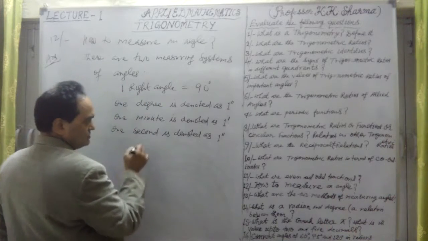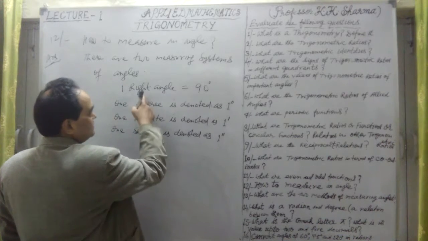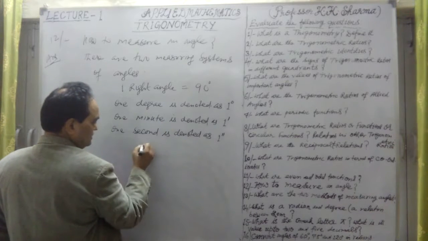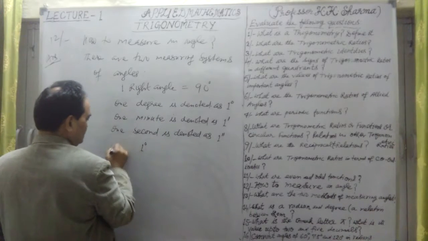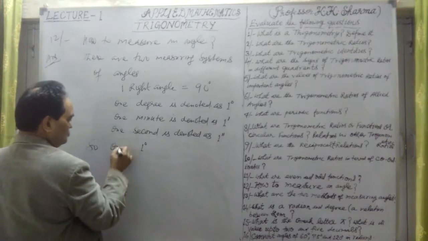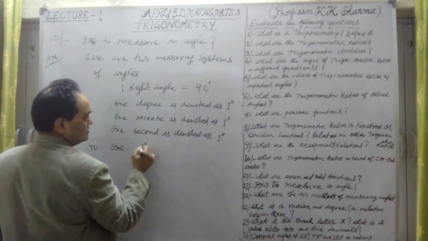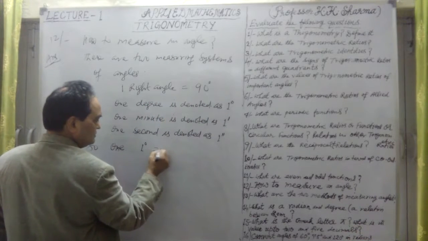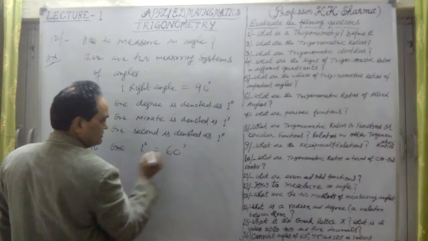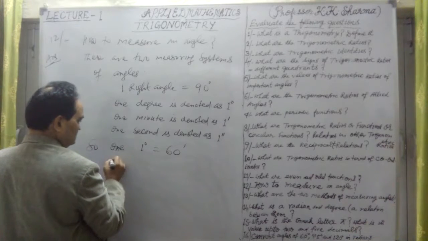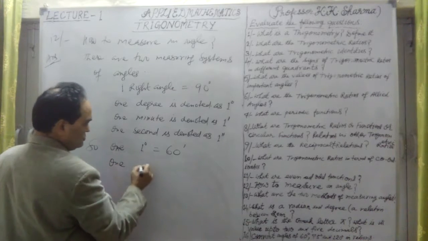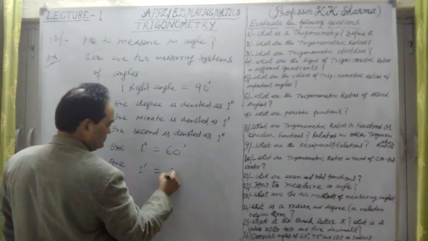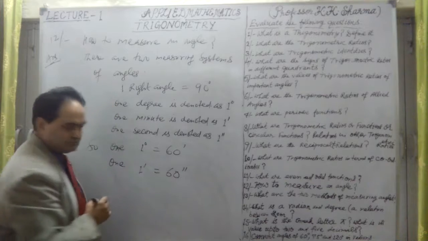What does it mean? What do we write? So 1 right angle is 90 degrees, and 1 degree is equal to 60 minutes, and 1 minute is equal to 60 seconds.